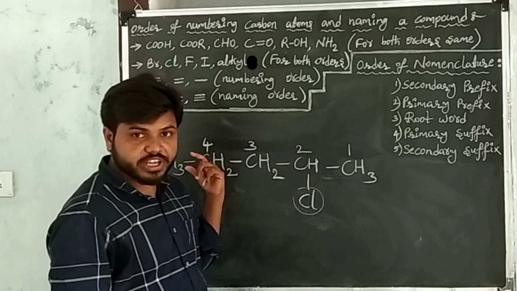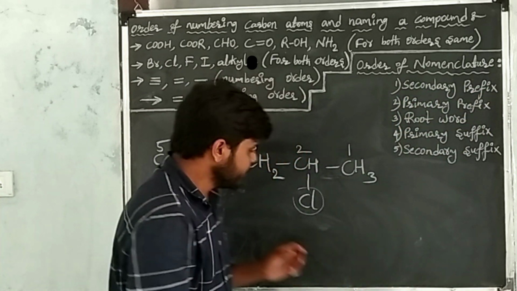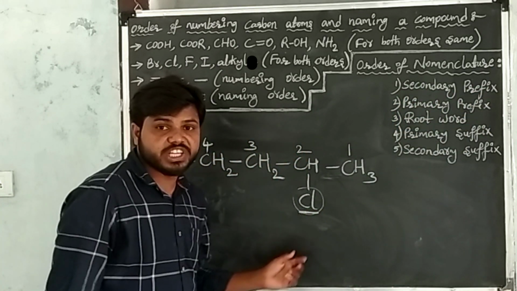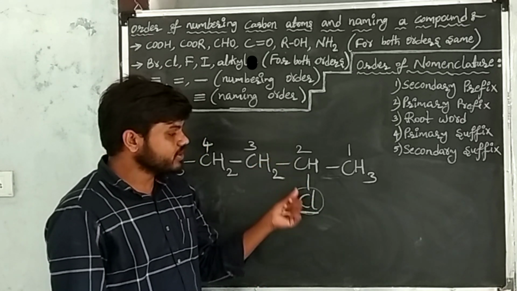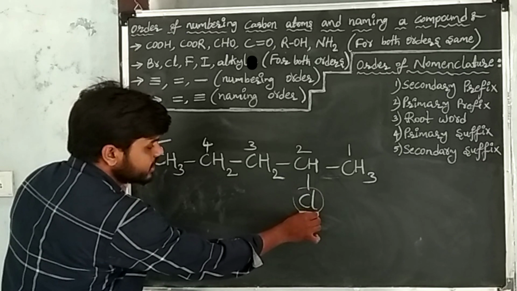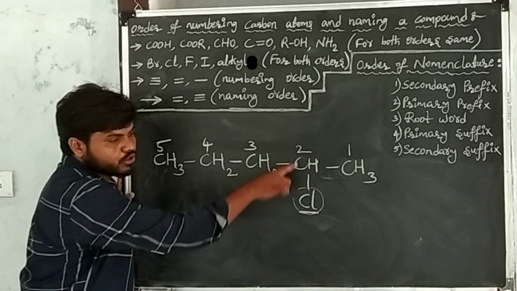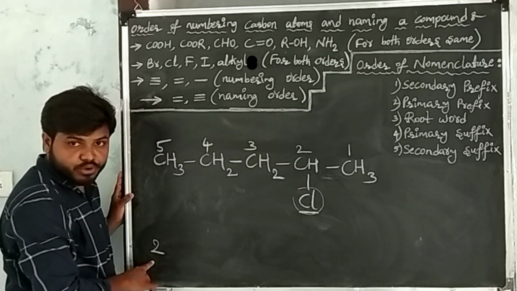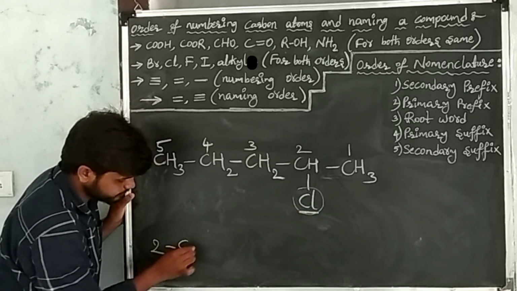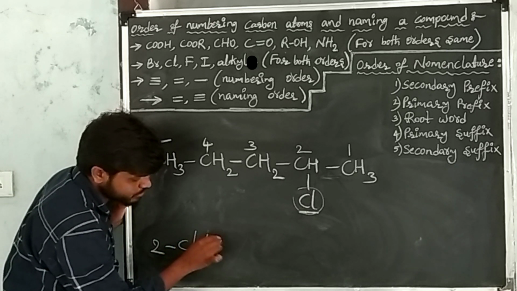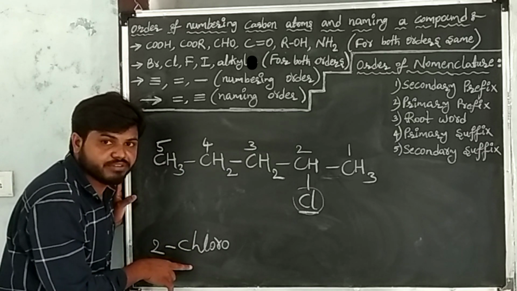After giving numbers to each carbon atom, first write the secondary prefix. Here the secondary prefix is chlorine. First write the position of the prefix, then write the prefix. The chlorine position is 2, the second carbon. I have written the position. After writing position, the prefix of chlorine is chloro. I have written the position and the prefix of the chlorine.